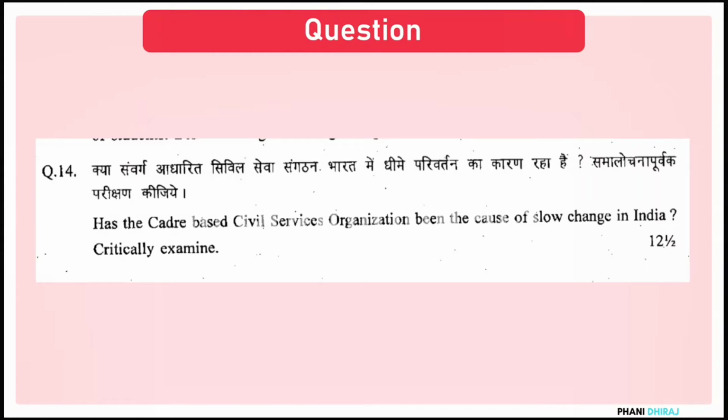So you have to give an explanation as to why India has a cadre based civil services in the first place, right? Second thing that you have to answer is, does this cadre based civil service organization need an overhaul, need an upgradation?